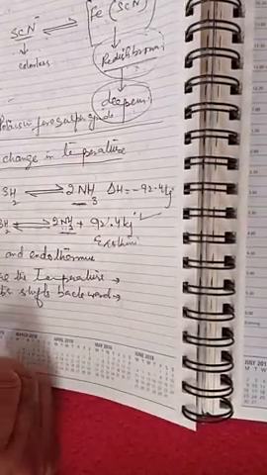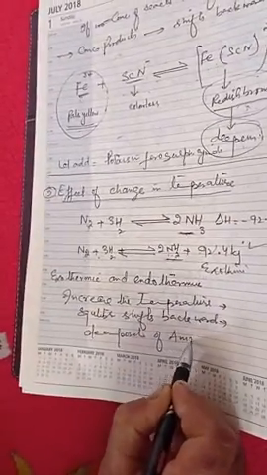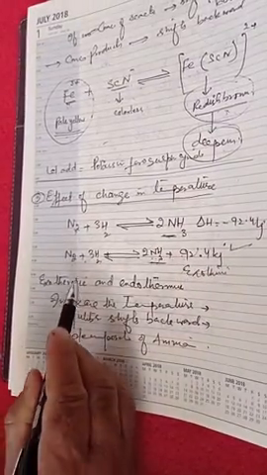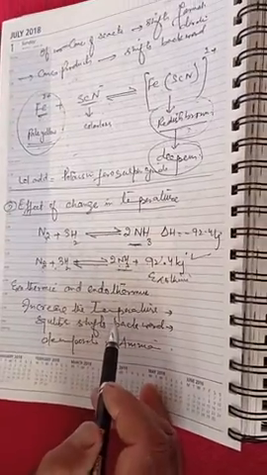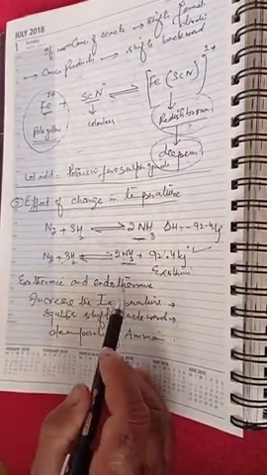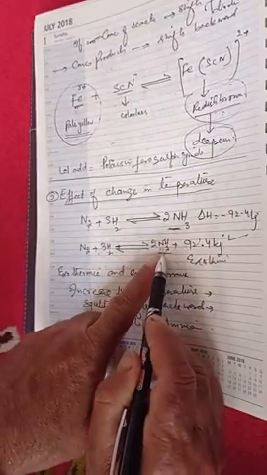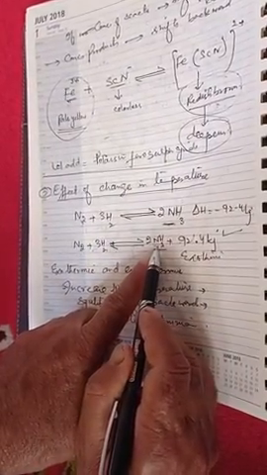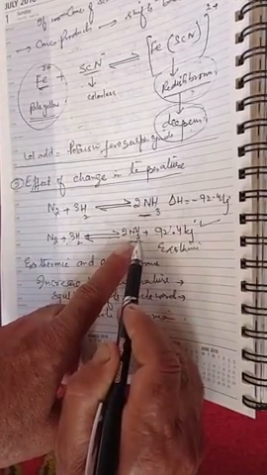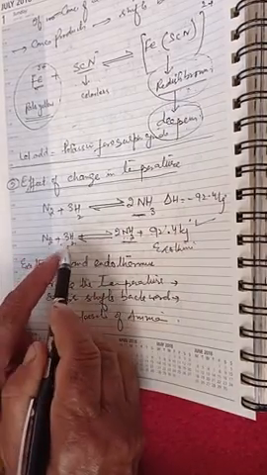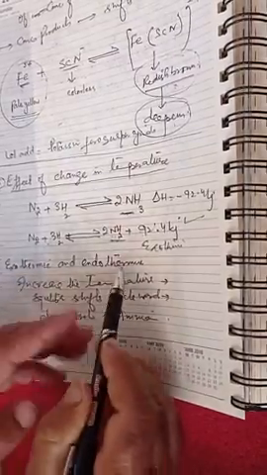That means decomposition of ammonia takes place. हमने टेम्परेचर इंक्रीज किया, so here the backward reaction takes place, that is ammonia decomposition; it absorbs heat. So as soon as we increase the temperature, the ammonia will absorb heat and form nitrogen and hydrogen, that means decomposition of ammonia will take place. So increase in temperature shifts the equilibrium in the backward direction.